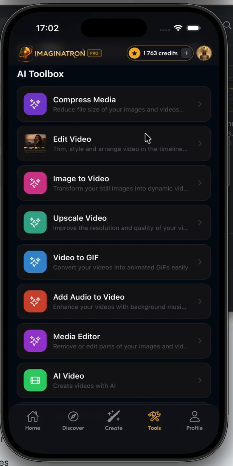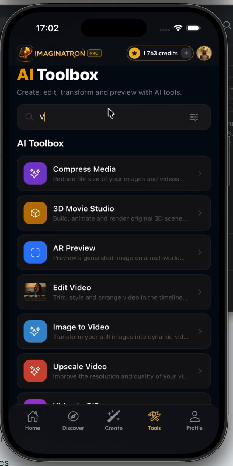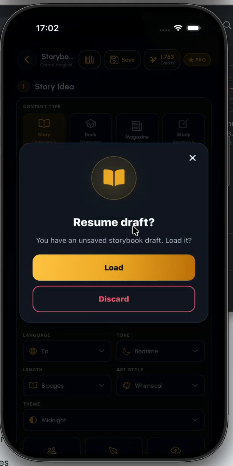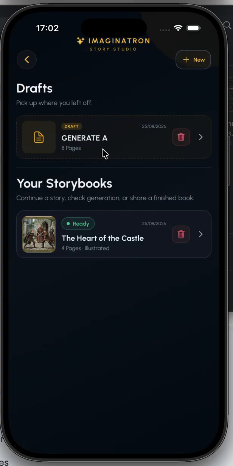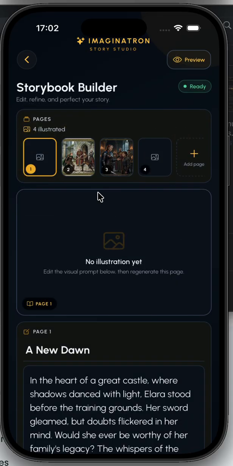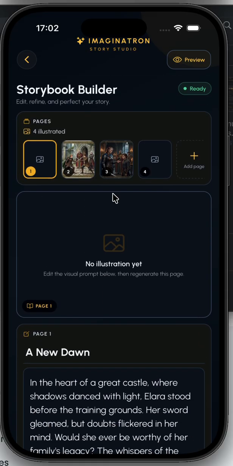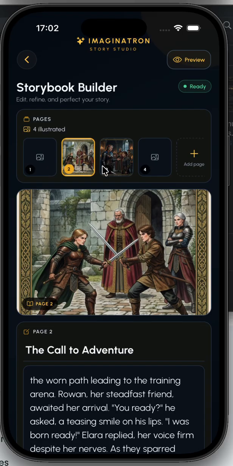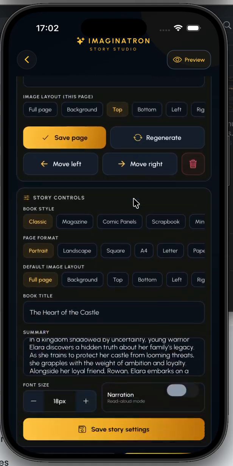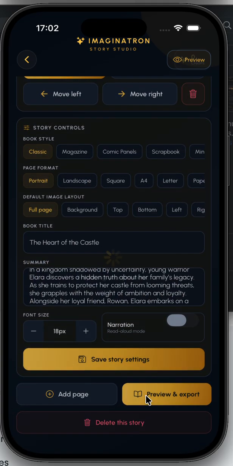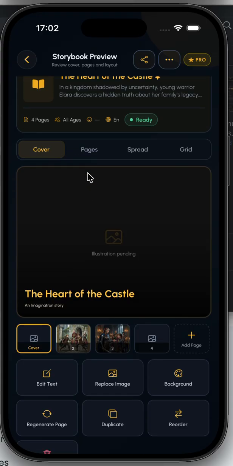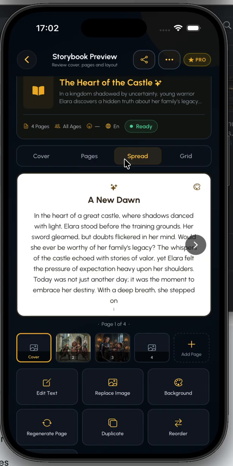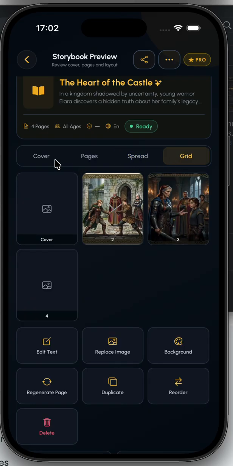Let's see our storybook, how it's been. Let's see. Yeah, here we have the star. We have the image here, and we can see the previews. The cover, we don't have illustration. The cover, we have the star. We can see in a grid way.